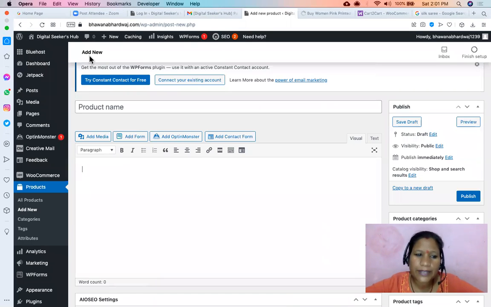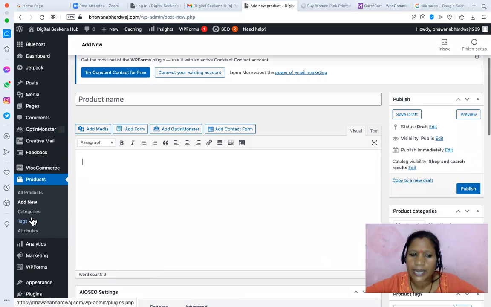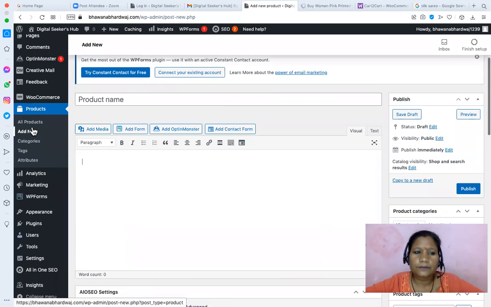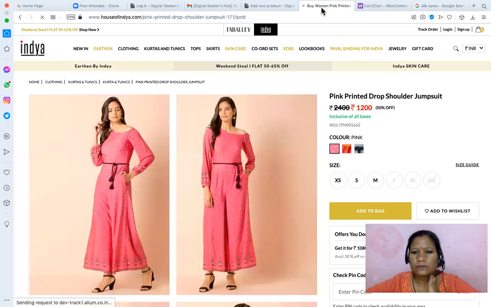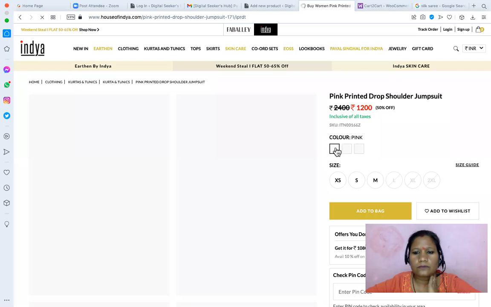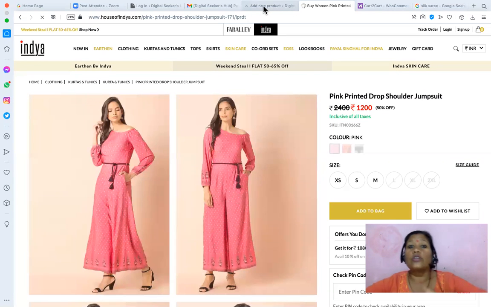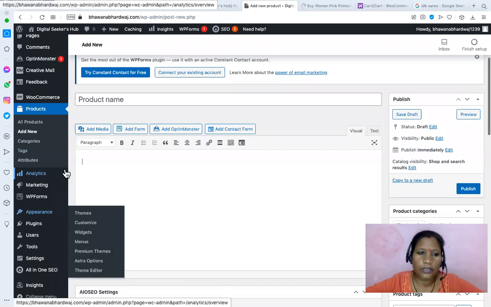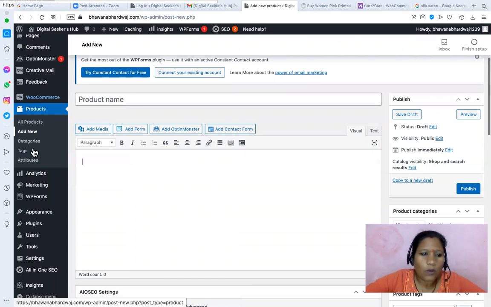So here, this is the place where you will be managing all your products and categories. One question, ma'am: out of 3 colors, if pink is sold, do we have to go and manually delete it, or will it be automatically closed? If you are managing online, you have to go to the e-commerce section. Once the product part is clear, how can you add the products one by one?